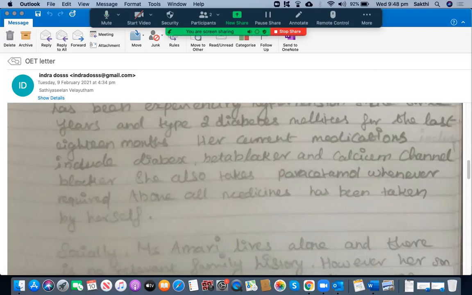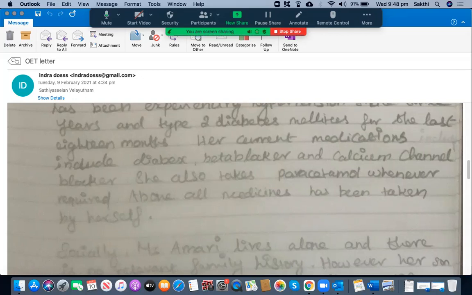Above all, medicines has been taken by herself. You don't need to mention by herself. That's wrong. I don't know why you have written this sentence. Actually, they mentioned self administration of medicine, sir. That's why. Then you should have mentioned it here itself.